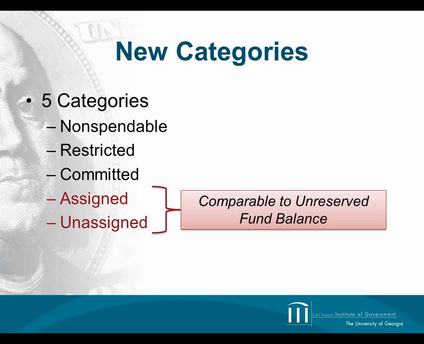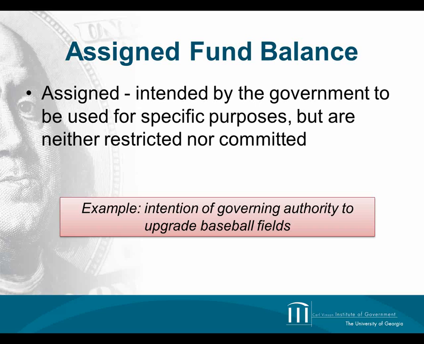The final 2 classifications, assigned and unassigned fund balance, represent amounts that are intended by the government to be used for specific purposes. One example of assigned fund balance is to use an amount to upgrade a baseball field in the Parks and Recreation Department. The intent has been expressed by the governing authority, but no formal action has been taken. The fund balance is neither restricted nor committed.